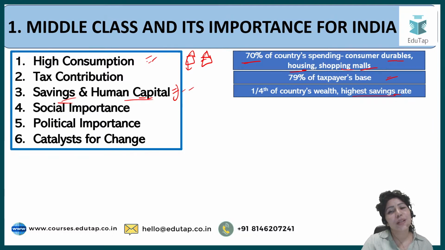The other house also gets motivated to have their daughter study for a long period of time, to send her to a good college or abroad or a good university, or help her prepare for a government job, because somebody in the neighborhood, their daughter, could crack an examination like UPSC or RBI Grade B. So this is where the social importance of the middle class lies.